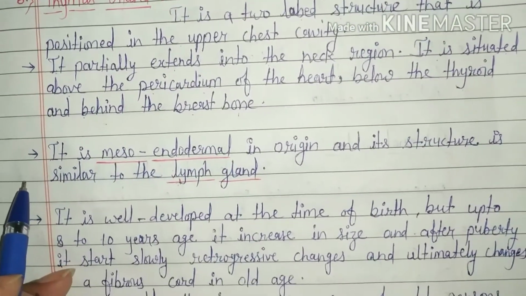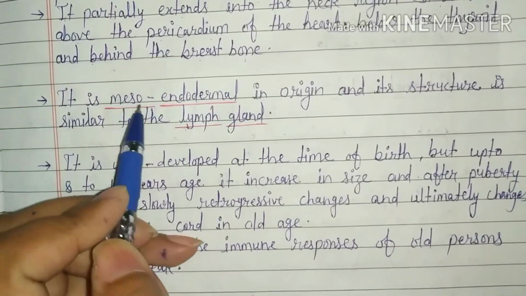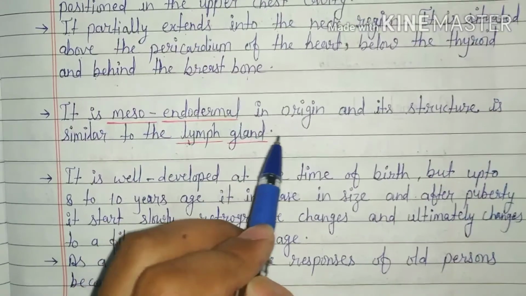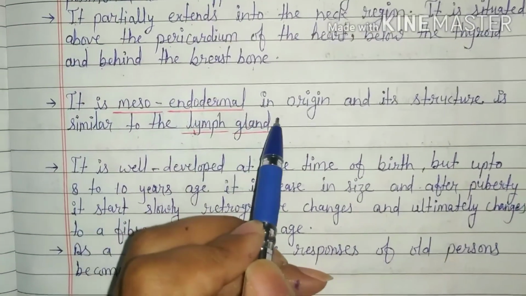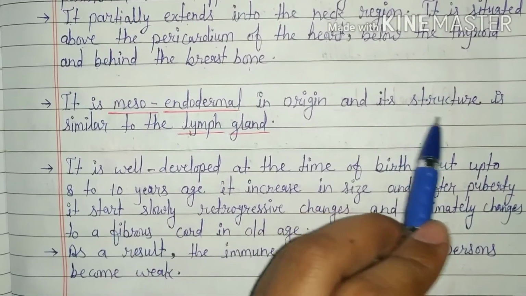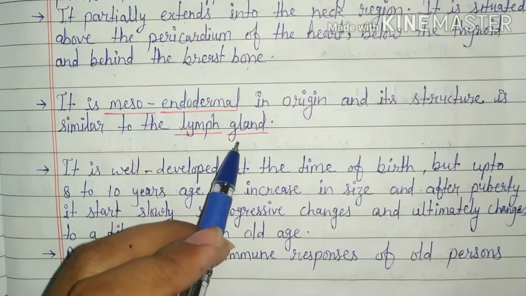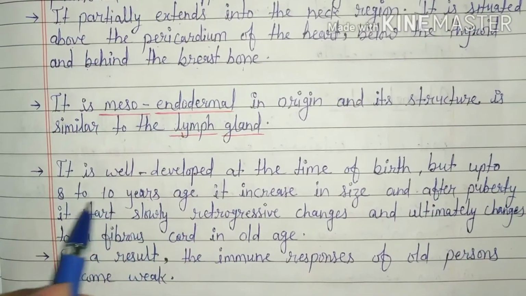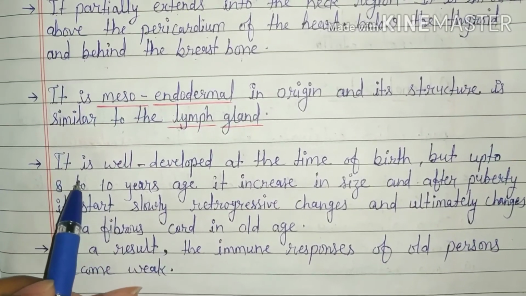Origin of thymus gland. It is mesoendodermal in origin during embryonic development, and its structure is similar to the lymphoid glands or lymphoid organs because it is involved in the immune system.